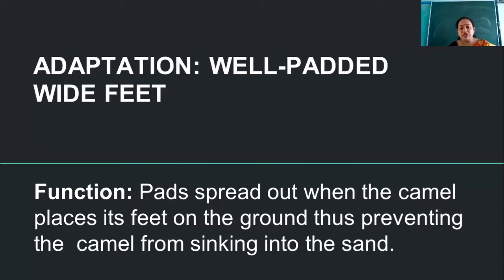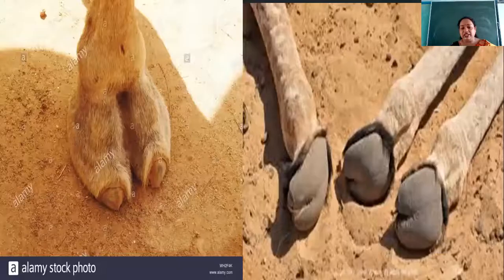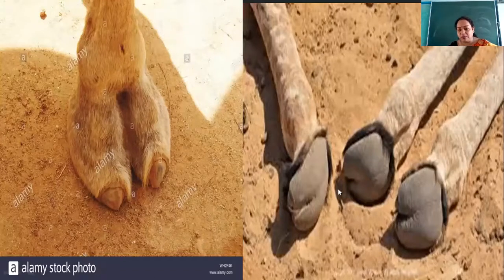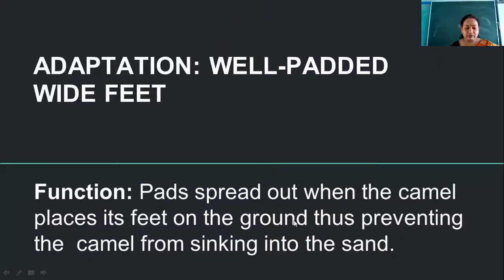So this is another special characteristic of the camel. Then another special character of the camel is it has well padded wide feet. You can see here, this is the bottom portion of the feet, and this is the upper portion. So this lower portion is padded. It is like a cushion. It is padded. And why is it padded?